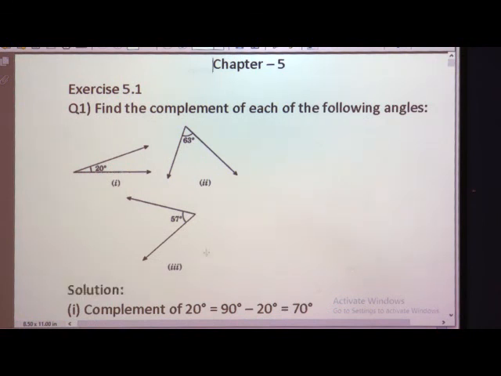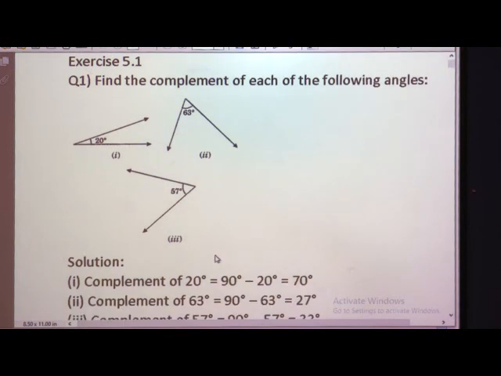First, we had learned about the complementary angle. Find the complementary of each of the following. Here you have 1, 2, 3, not in a pair. You have to find what will be the complementary angle of this. So, here the angle 20 is given to you. You know the sum of complementary angles is 90. 90 minus 20 is equal to 70. So, the complementary angle of 20 is 70.